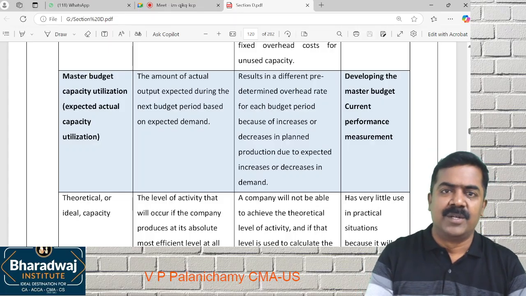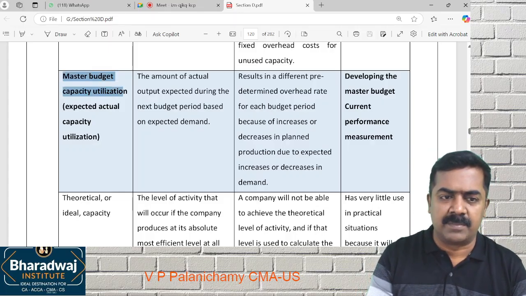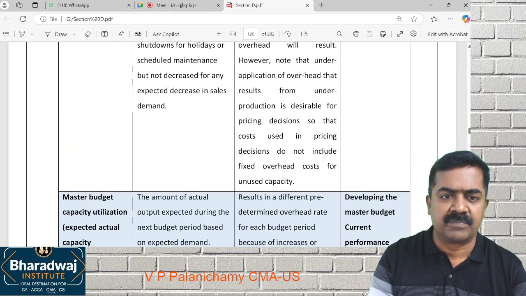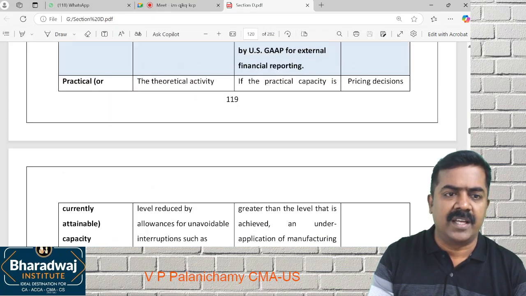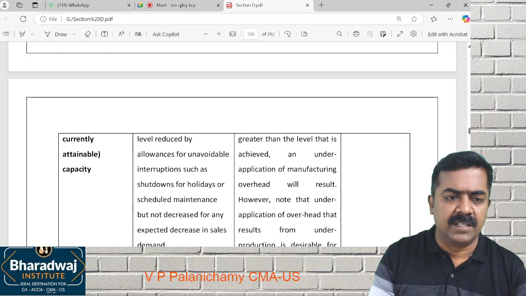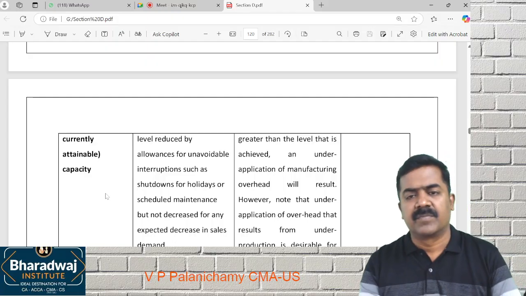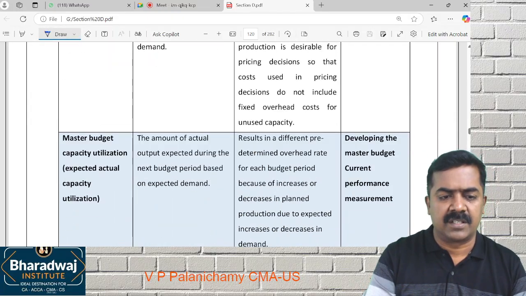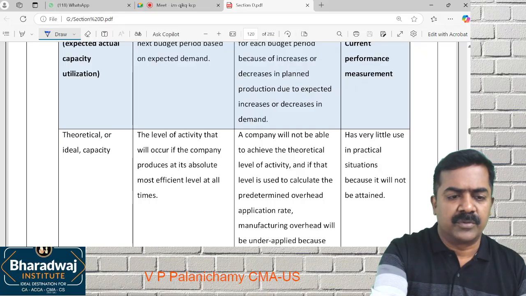Raw material. So depending upon the master budget, I work out what? Expected actual capacity utilization. Then I compare it with practical capacity or attainable capacity. For example, I can manufacture theoretically about 40,000 units.